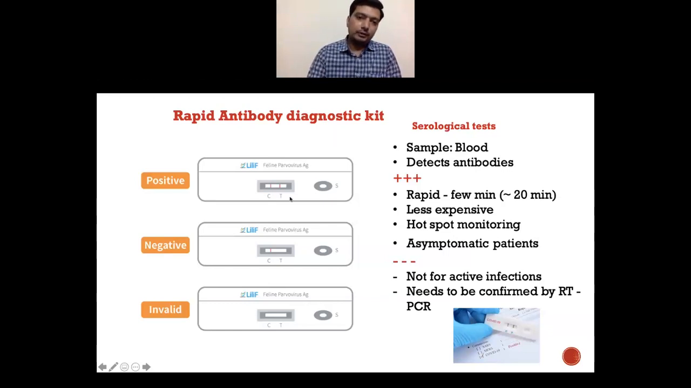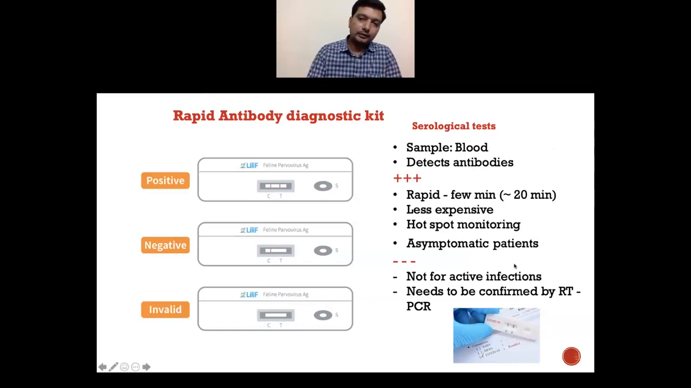So when you see these two bands, it is a positive test. If there is no band for the test portion, it is negative. But if there is no band for the control, then the test has failed; the kit has not worked. This is how they perform the antibody diagnostic test, which is described as a rapid test. It would only take a few minutes, about 15 to 20 minutes, or sometimes a few minutes more, but in the range of minutes. It is also less expensive. It won't cost much, I think approximately 10-fold less compared to RT-PCR.